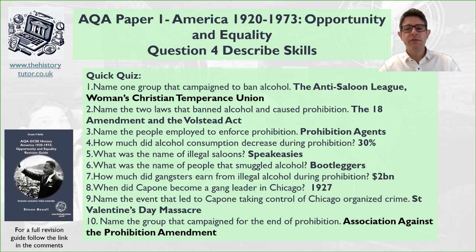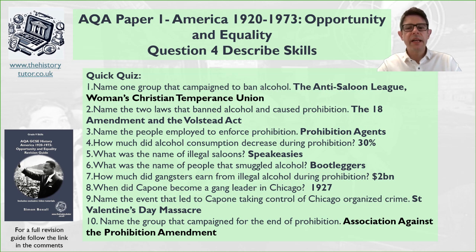Name the people employed to enforce prohibition. So you had prohibition agents. You had many thousands of them around the country. Probably not enough to go around and enforce the prohibition laws, but you had these federal agents going around. How much did alcohol consumption decrease during this time? Only 30%. So prohibition was not a success. And that suggests some of the illegal activities that were going on, which is our next set of questions.